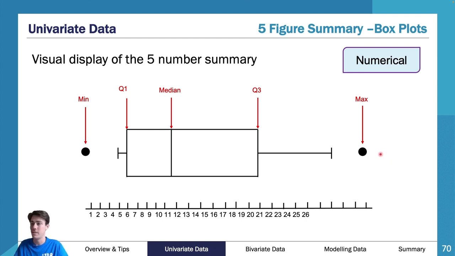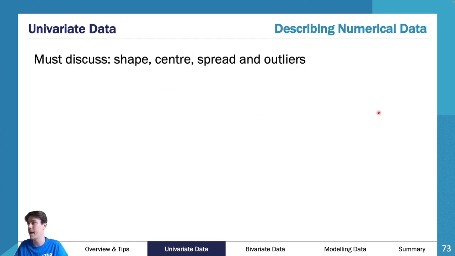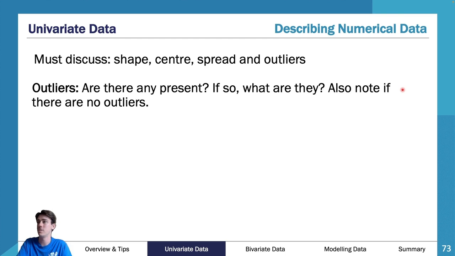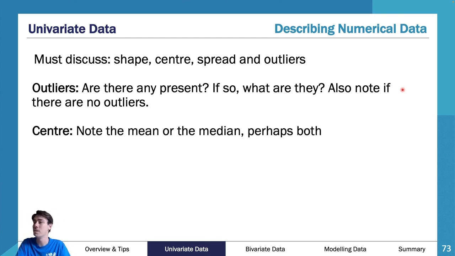Now, the other thing with box plots is they are commonly utilized to discuss information. This is the most common univariate piece of information you'll be asked to describe. You'll be asked to describe box plots in terms of their shape, center, spread, and outliers. So, outliers, are they present? If so, what are they? Also note if there are no outliers. Center, note the mean or the median. You can see the median. The median's usually the easiest. I usually always go to the median because you can see the median in a box plot. It's the middle line.